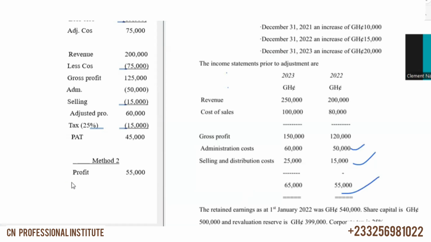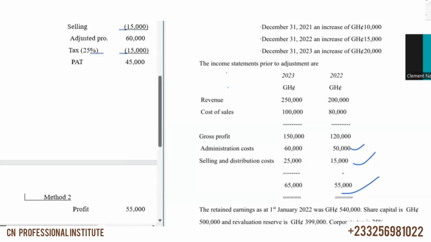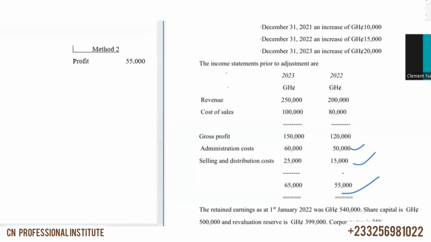Then we said if we increase opening inventory, what will be the impact on profit?